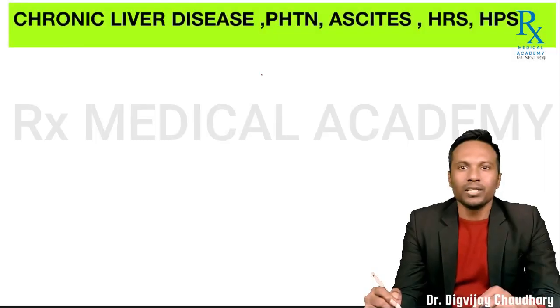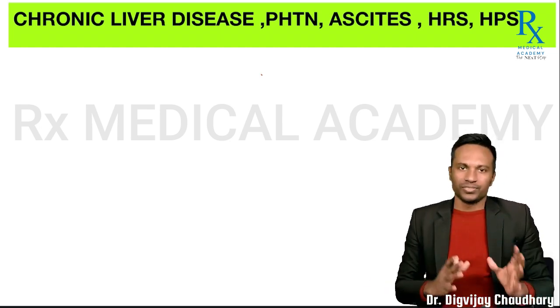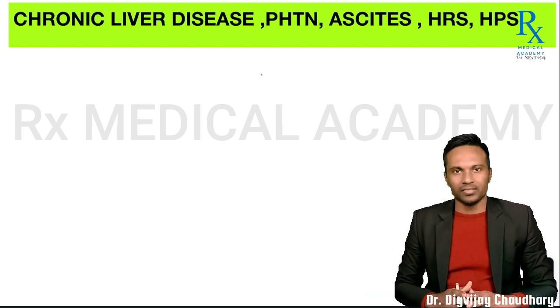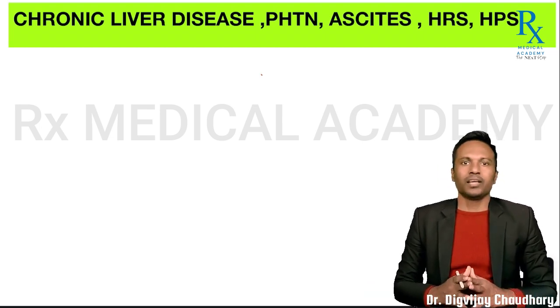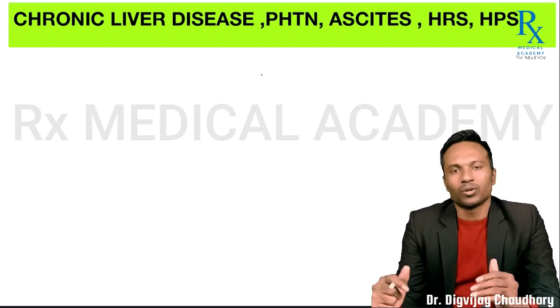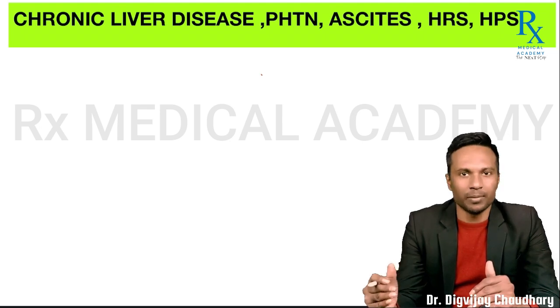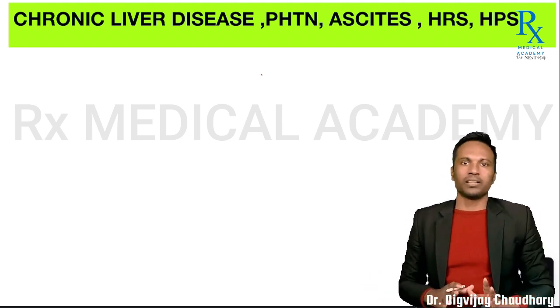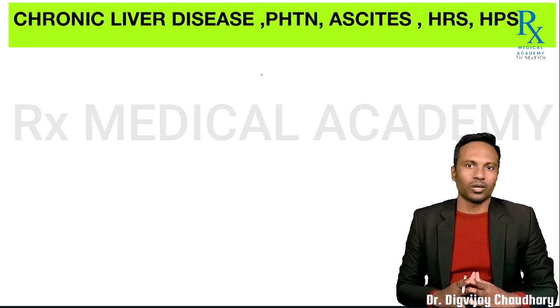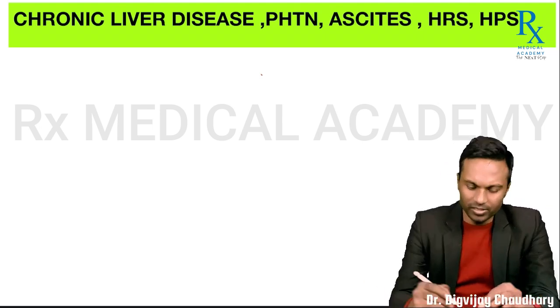Hi guys, so today in our series of lectures on the hepatobiliary system, after discussing numerous conditions related to the liver, be it acute hepatitis, acute liver failure, metabolic liver diseases, alcoholic liver disease, and autoimmune hepatitis, now it's time to talk about chronic hepatitis. Chronic hepatitis progressing into cirrhosis and then development of portal hypertension, and over a period of time, there can be decompensated cirrhosis or acute on chronic liver failure.